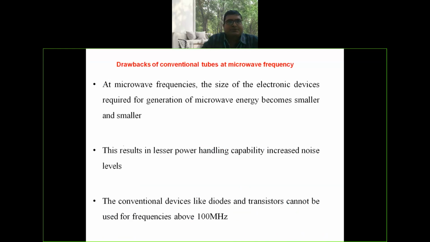Drawbacks of conventional tubes at microwave frequency. At microwave frequencies, the size of the electronic devices required for generation of microwave energy becomes smaller and smaller. This results in lesser power handling capability and increased noise levels. The conventional devices like diodes and transistors cannot be used for frequencies above 100 MHz.